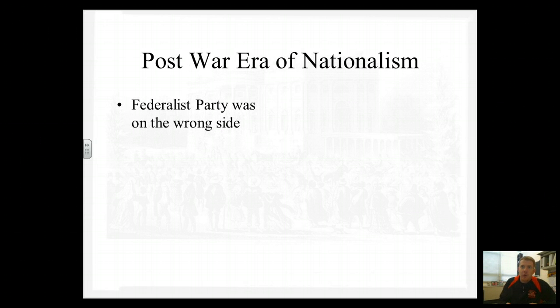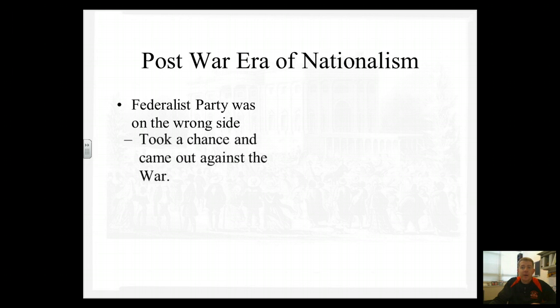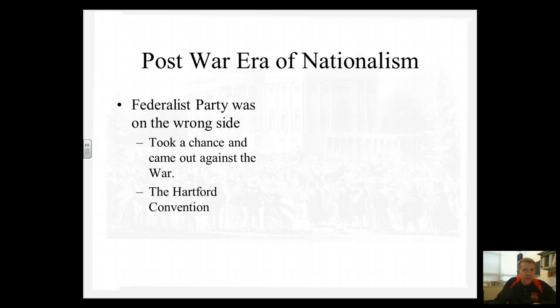In the War of 1812, the Federalist Party ends up being on the wrong side. And the reason why is they view this as a Democratic-Republican war, right? Madison was a Democratic-Republican. It seems to be anti-trade. It seems to be anti-England. And the Federalists in the Northeast make a mistake and come out against the war. And all of that's fine until the Americans believe that they won the war, right? After the Jackson victory and the treaty, they're on the wrong side.